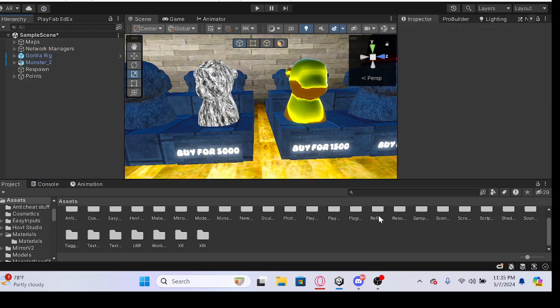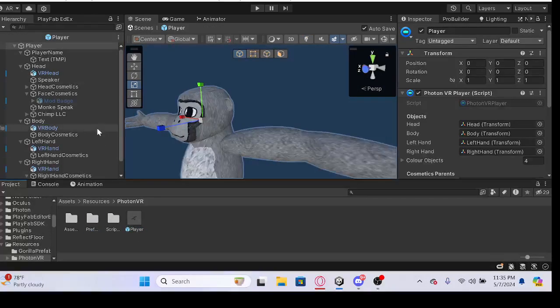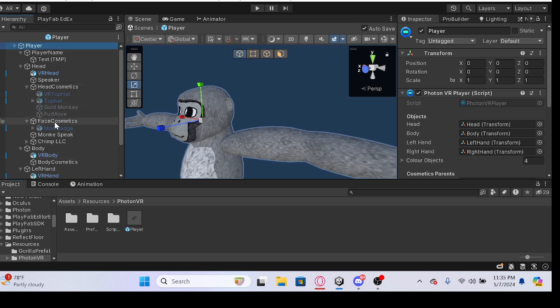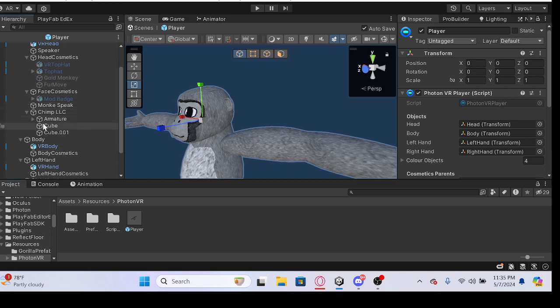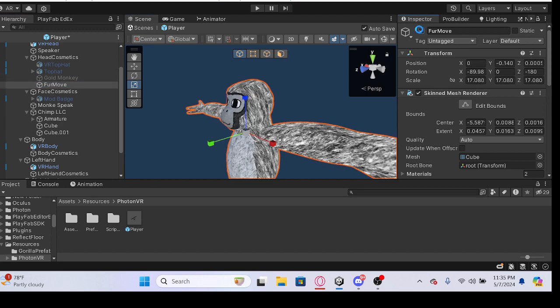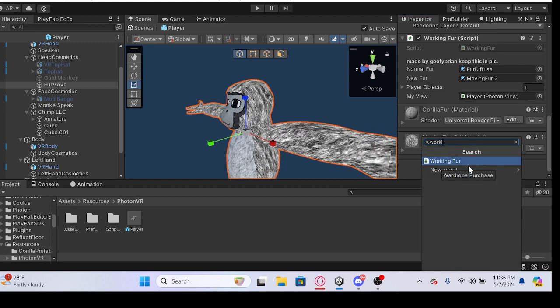Now what you want to do is go to resources, start on VR player. You want to go to your model, go to cube, press Control C, Control V, and make a copy of it, and then just drag it to head. And now what you want to do with this is you have this. So now put the script on it, just search it up, like that.